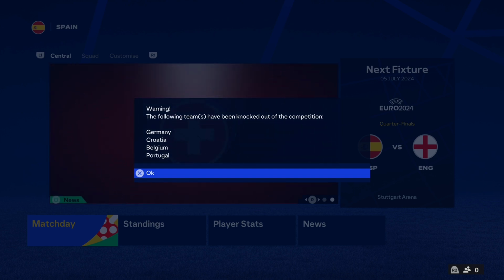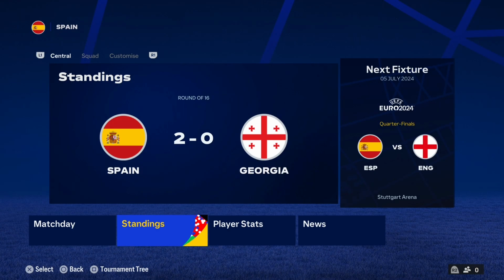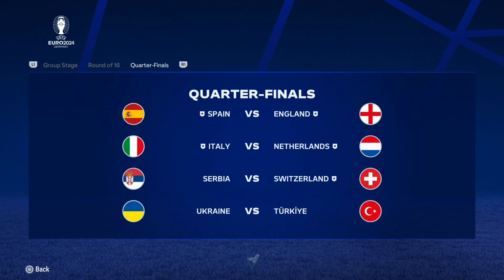4 more big teams are out. We've got some astounding quarterfinal matchups to come. If we go over to the standings, we've got Spain versus England, Italy versus Netherlands, and actually the other 4 are quite surprisingly this far into the tournament. We've got Serbia versus Switzerland, Ukraine versus Turkey.